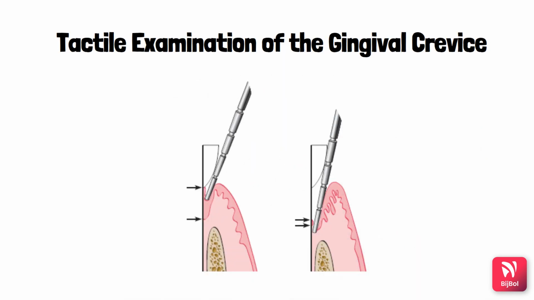Next, we will see the tactile examination of the gingival crevice. So in this, we will place the probe vertically into the gingival crevice, and the probe should be in contact with the tooth surface as we pass the probe around each tooth surface. So this is called walking the probe. By walking the probe, we will determine whether there are any irregularities.